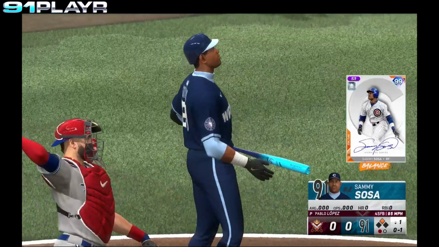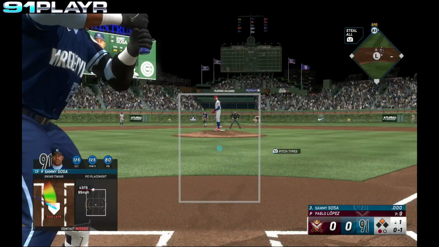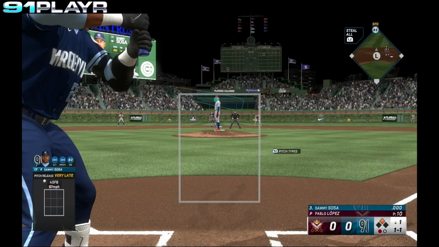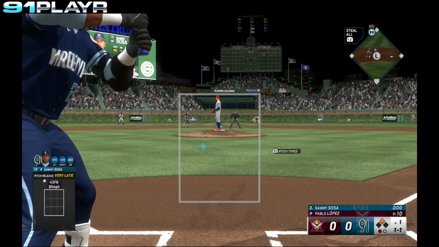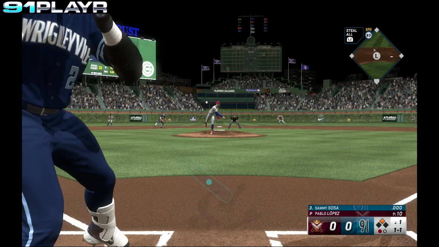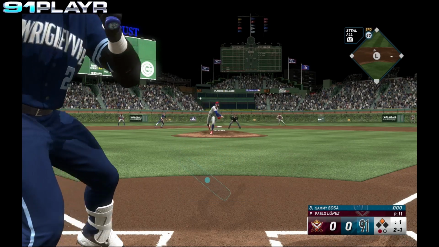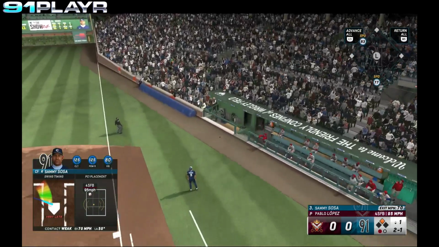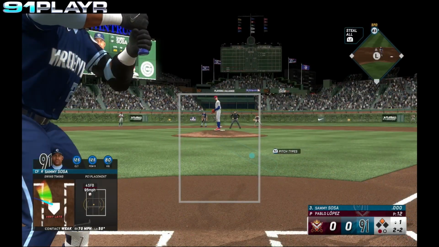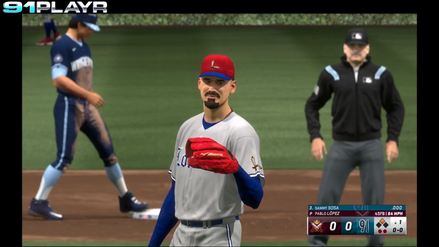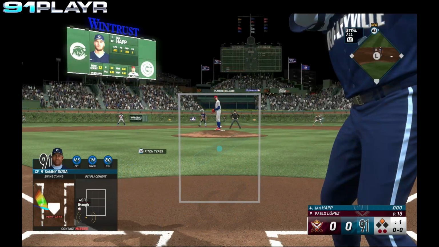Swing and a miss from Sosa. 0-1's the count. Ball high. 1-1's the count. Ball outside, 2-1. Fouled away, out of play. 2-2 is the count. Swing and a miss. Down on strikes goes Sosa. 2 away. Happ the batter.